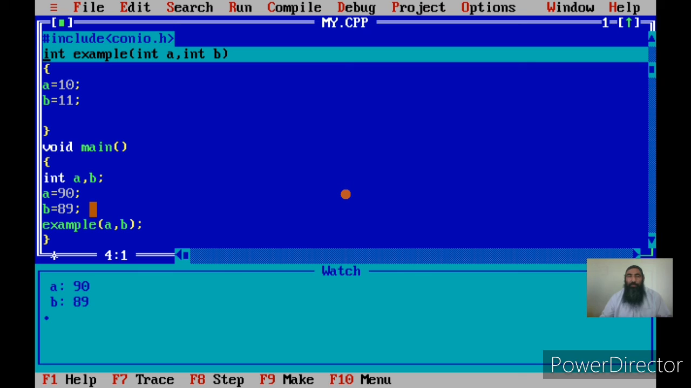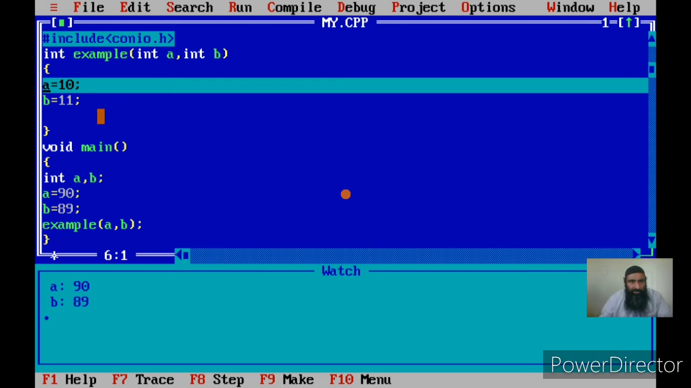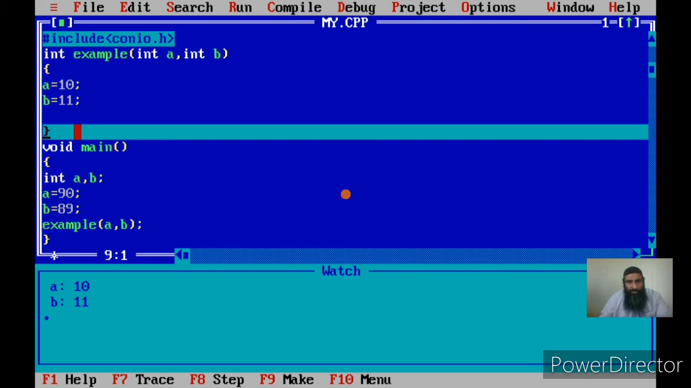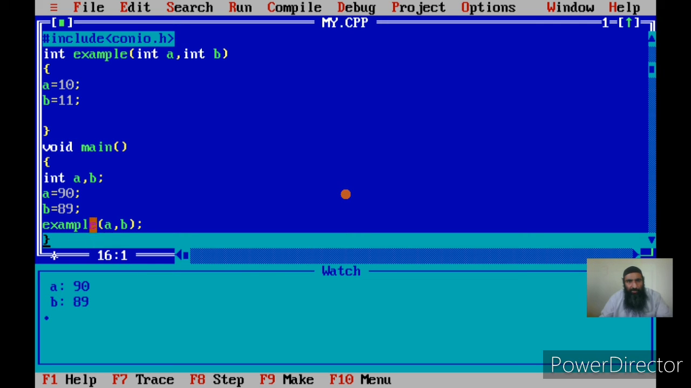Kindly be clear about this, because two local variables of two different functions can have the same name but they are actually different. Okay, so if I change a and b, I am changing a to 10 and b to 11. Now once I return from this function, you see the a and b of the main still have the same value. Once I was in this function, the value it was showing in the watch window was of this a and b of the example. Once I came back from the example, the value it is now showing is that of a and b of the main, and a and b of the main is unchanged.